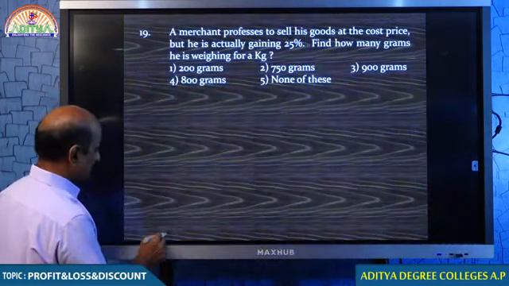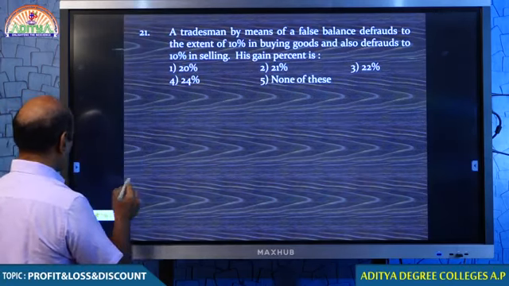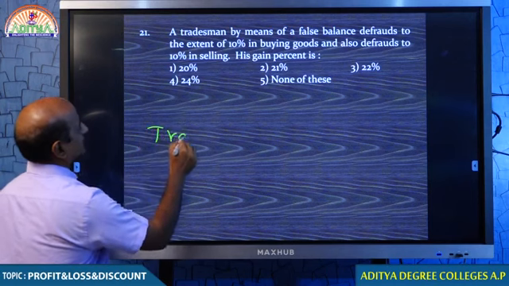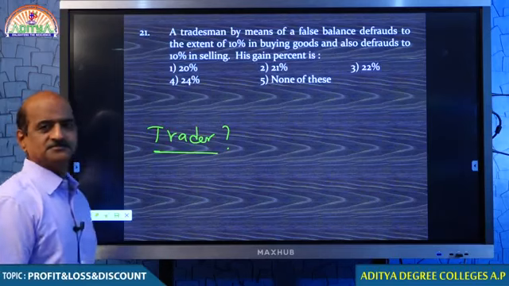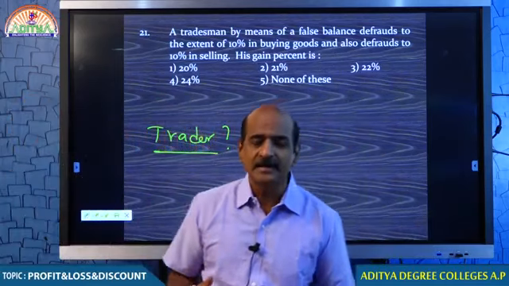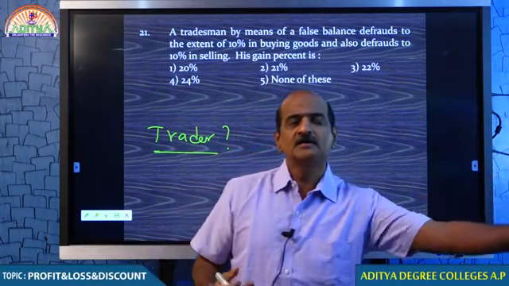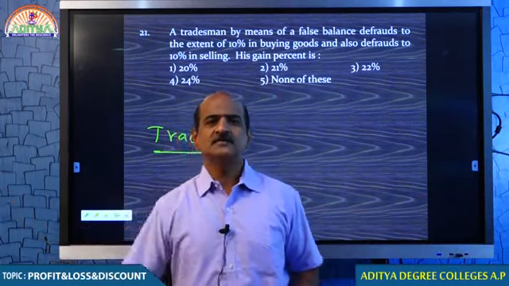Question number 21. A tradesman by means of a false balance. First of all, you must tell me students, who is a trader? What is the meaning of a trader? If I am a trader, I have to get the goods from somebody and I must sell the goods to someone.